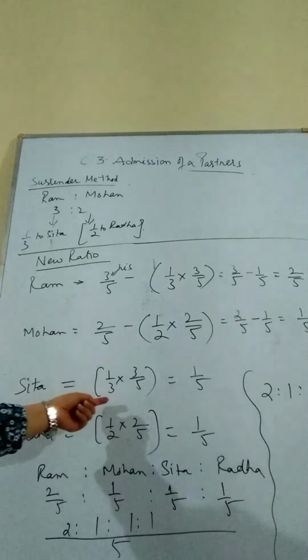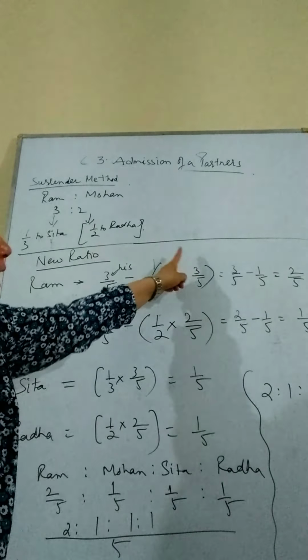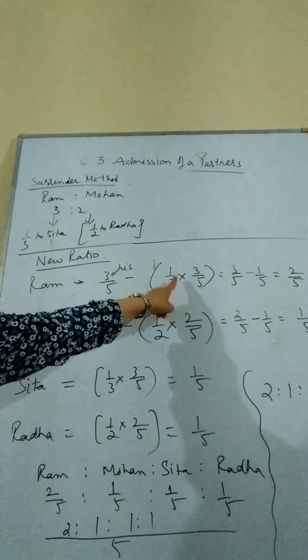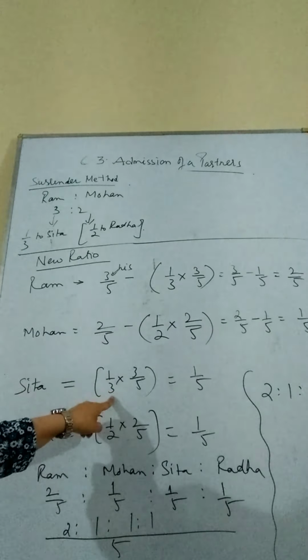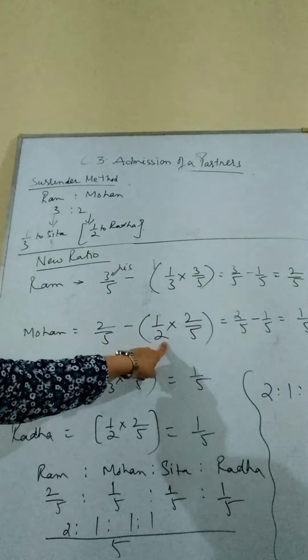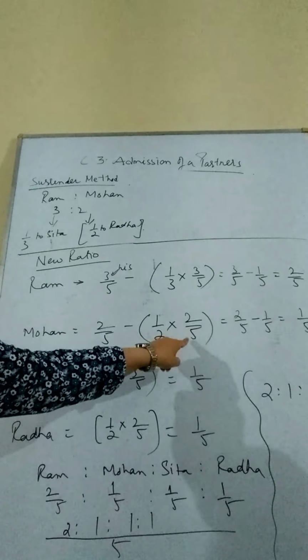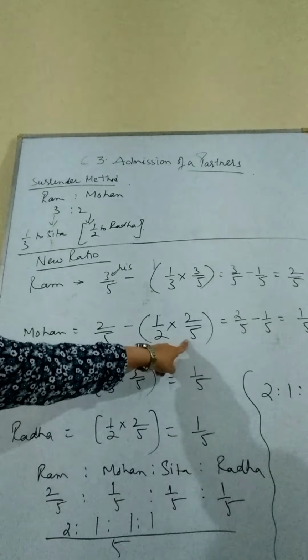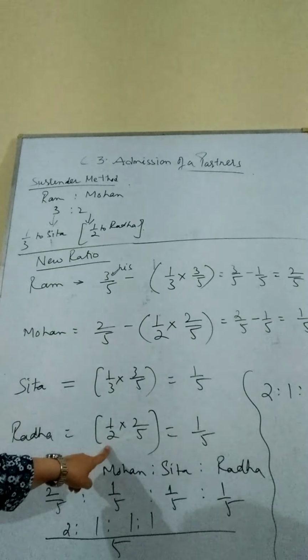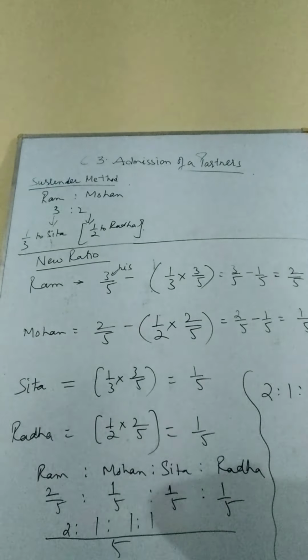So what does Sita get? What Ram has surrendered. Ram has surrendered this bracket, that is 1/3 of his share. That will be gained by Sita. What does Radha get? Radha will get this bracket, 1/2 of Mohan's share, his share. So Radha will get the bracket from Mohan. So this is how we will calculate the new ratio.